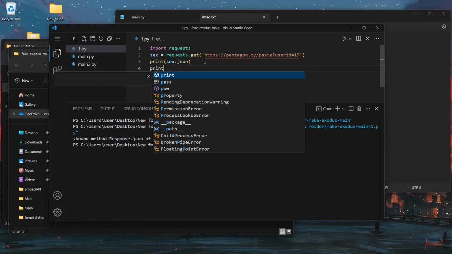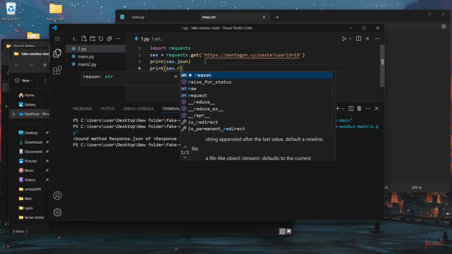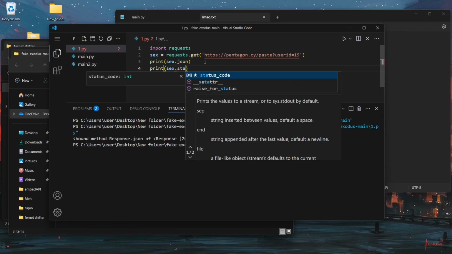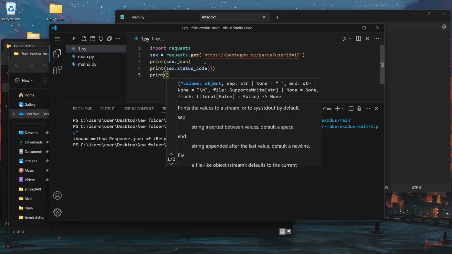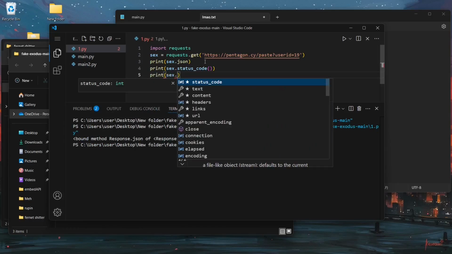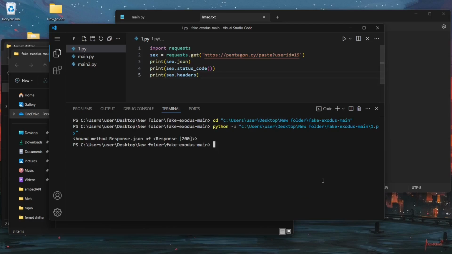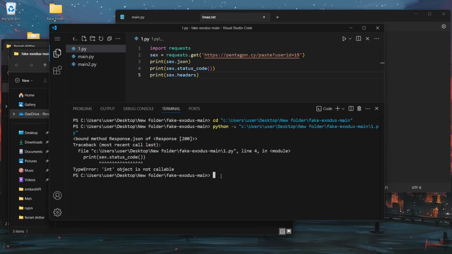So I can also print 6 dot, I can go for a status code, and I'm also gonna go for print 6.html. No, headers. I'm gonna see what kind of data is being returned, and I just hope this doesn't run on my machine.